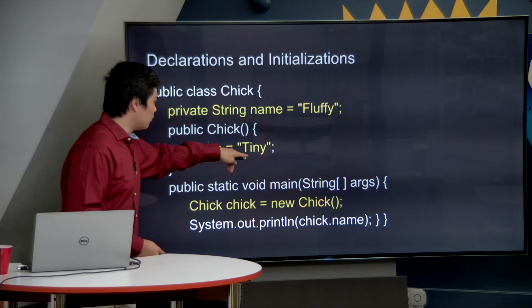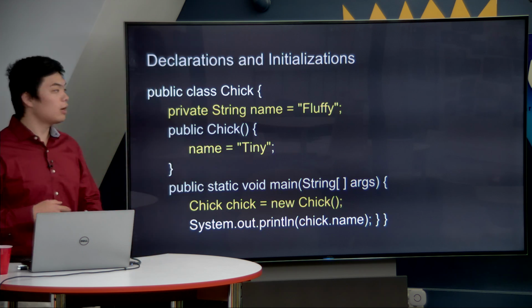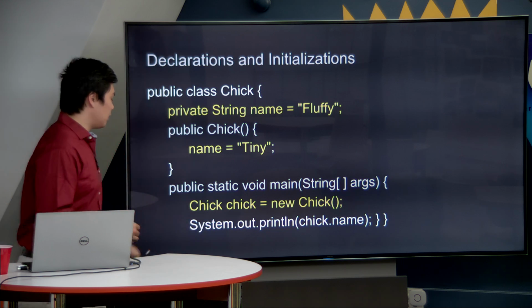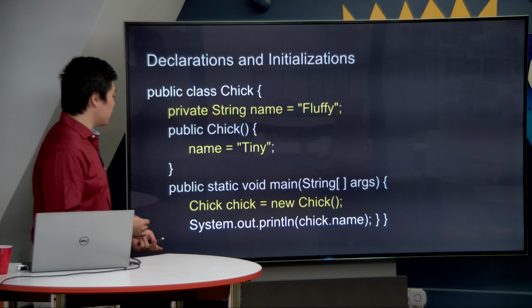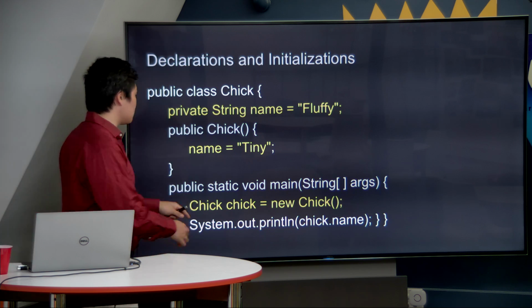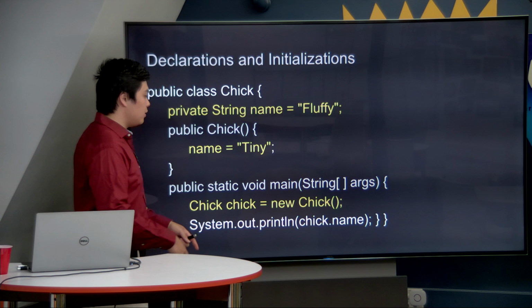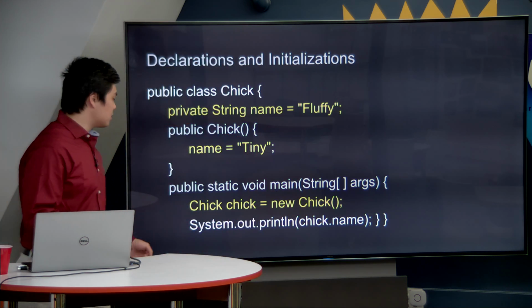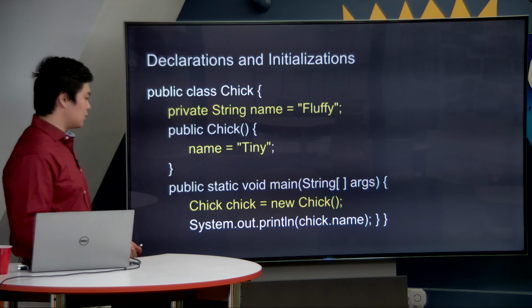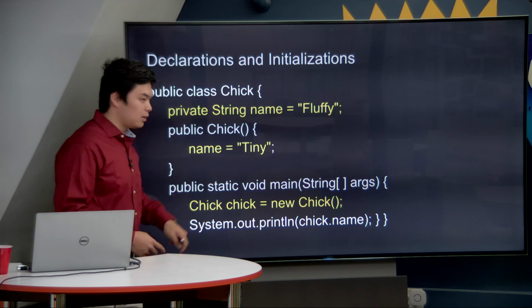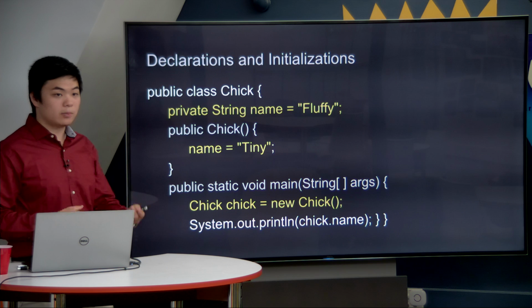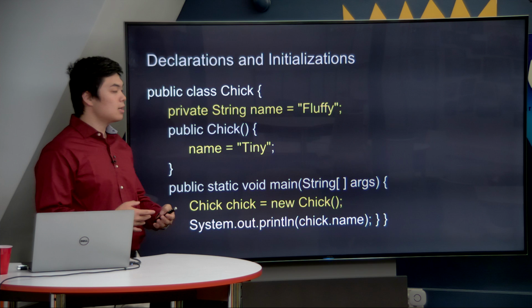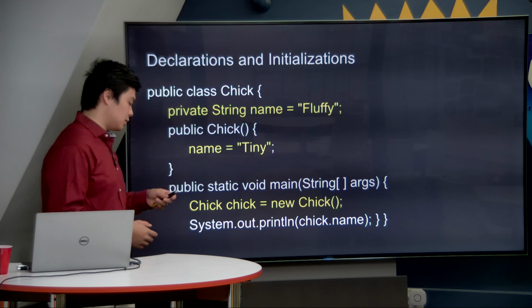Afterwards, when we run name equals tiny, we're not declaring or initializing any objects, but we're rather just changing the value inside. And if we look below at our final example in this program, when we create our new chick object, we're again declaring that a chick exists, and then we're telling it what exactly it is that this chick object has inside. So you have to make sure you understand the distinction between this, because sometimes you'll see only the left side of the equal sign in your programs, and you have to make sure you understand that the program will still run and still work because you are declaring the object and not yet initializing it.